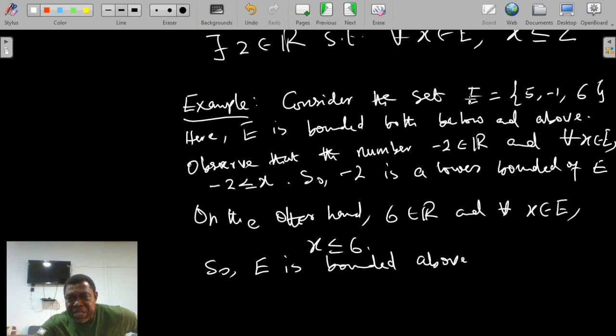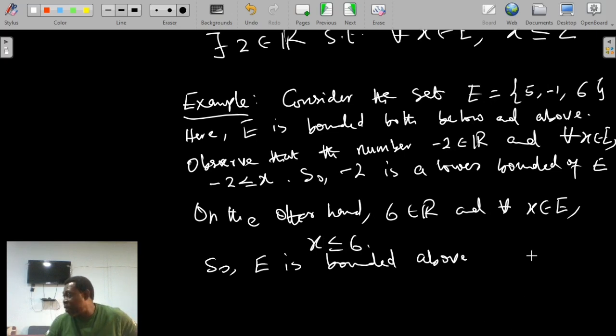So the set E is bounded below by minus 2 and bounded above by 6. Thus, E is a bounded set. Because recall that a set is bounded if it's bounded both below and above.